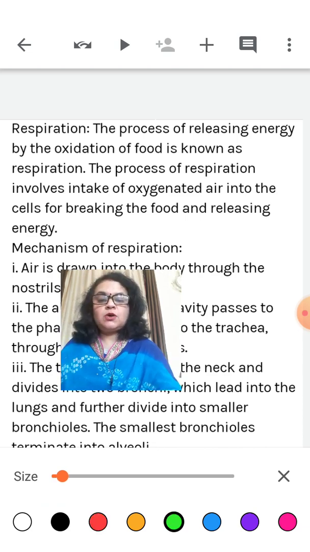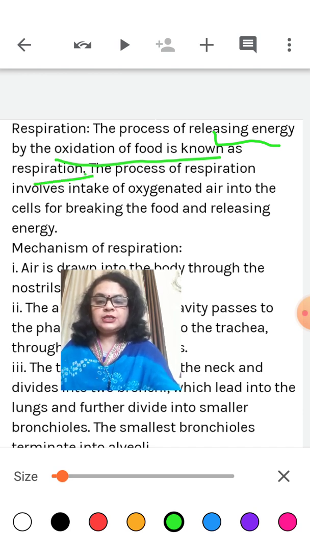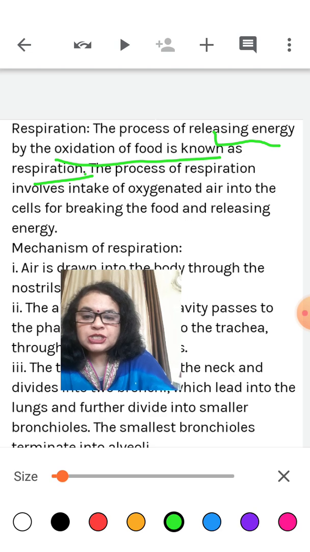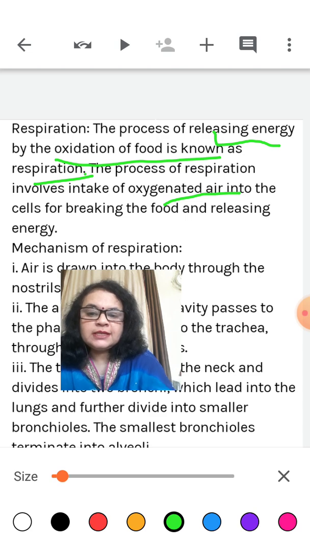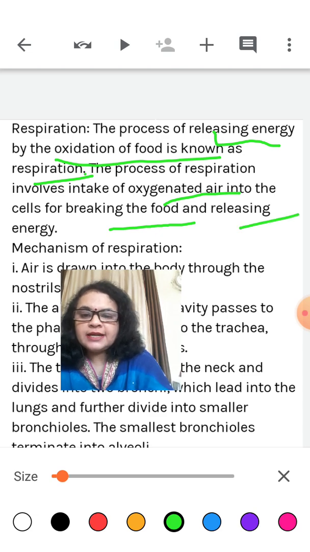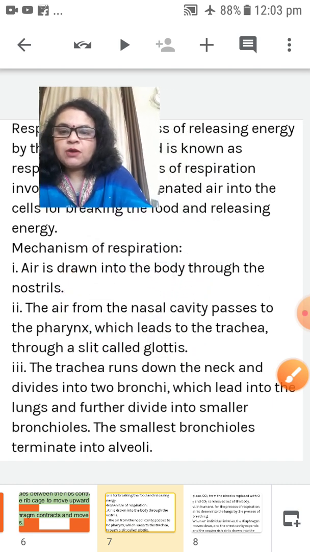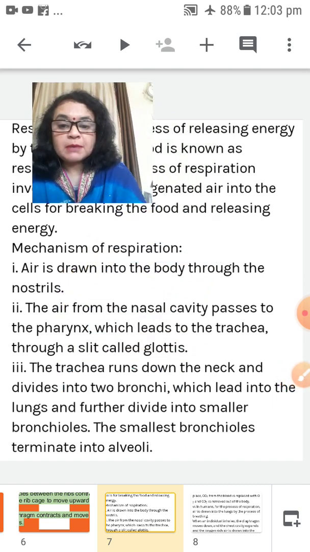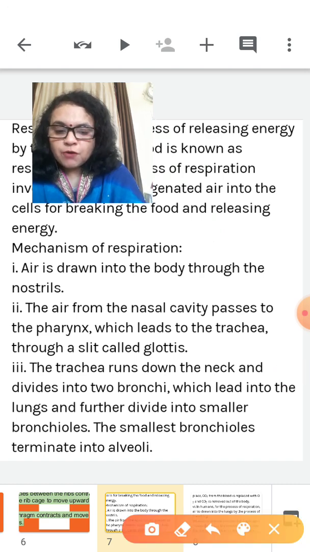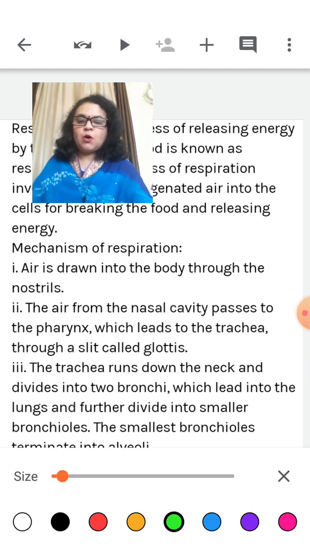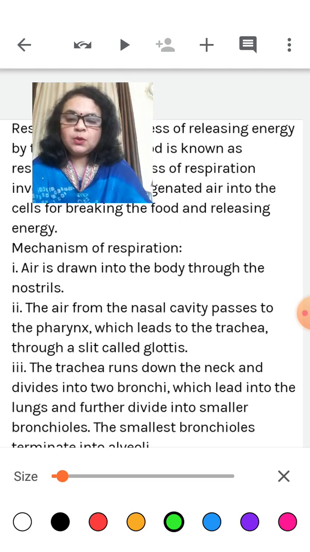Respiration is the process of releasing energy by the oxidation of food. The process of respiration involves taking in oxygenated air, and then the cells break down the food, meaning food is burned, and the energy is released. This is the process of respiration. Now let us see one by one the mechanism of respiration. What I have explained through the diagram, we will understand with the text, with the words.